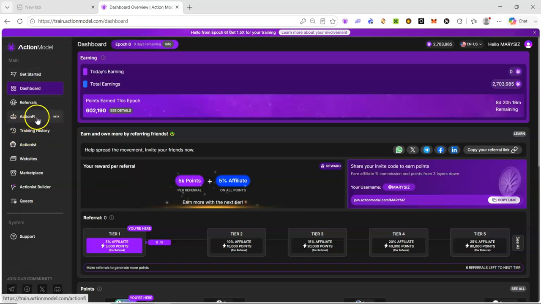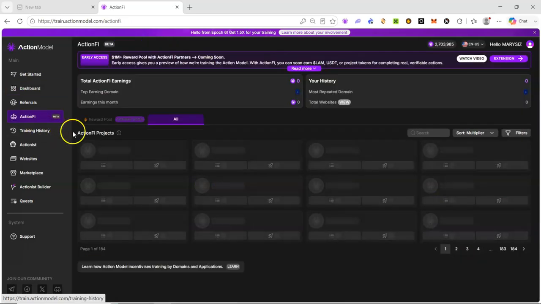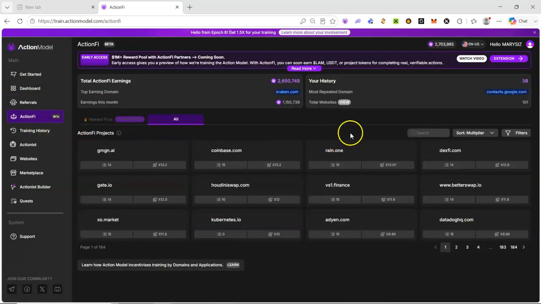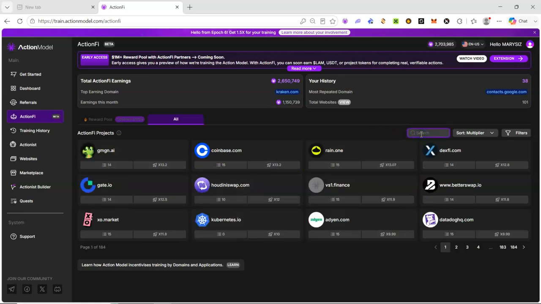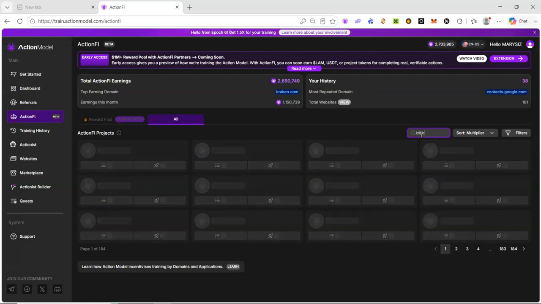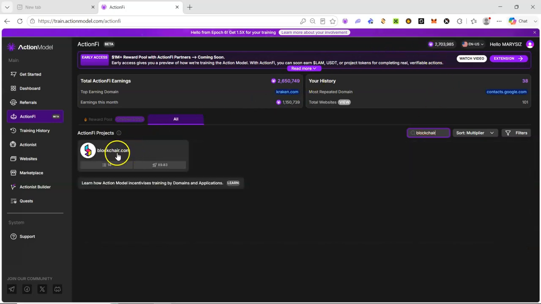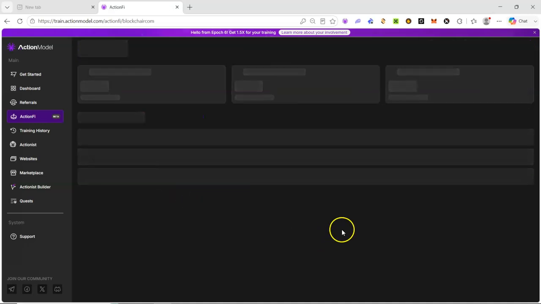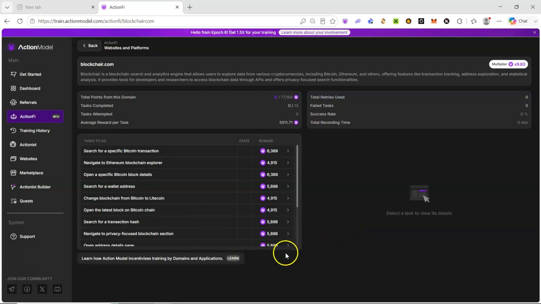The training happens on the action file, where most of the domains are. There are a lot of domains here. We are going to train using the blockchair domain. The name is blockchair.com. If you type blockchair, you wait for the domain to appear, and there's a 9.83 multiplier attached to it. So this is the domain. Before you start training,